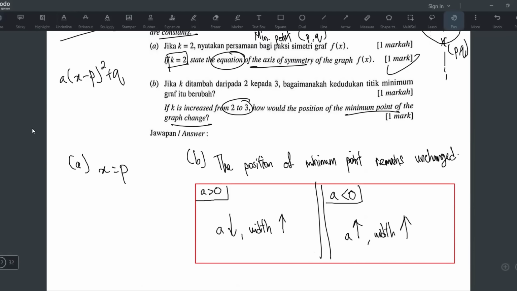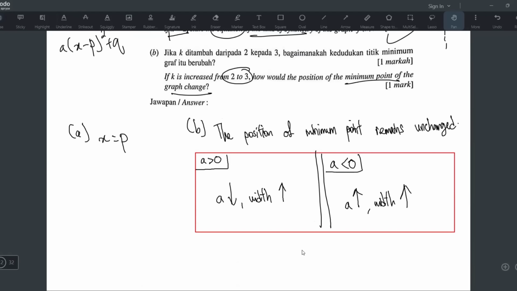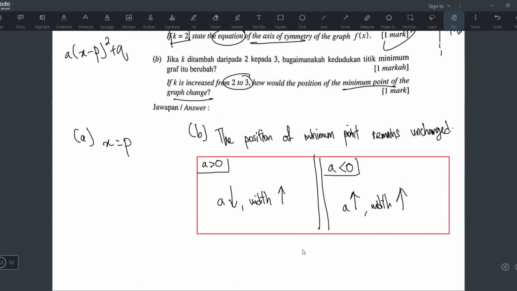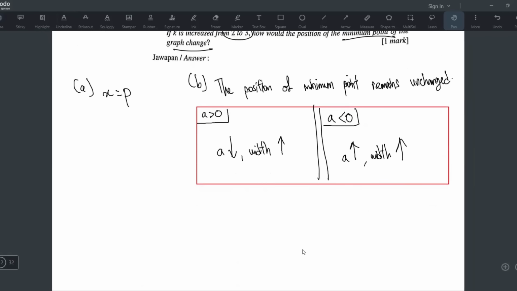Okay, if you are the one of the best 08 student that faced your SPM yesterday, you should know this, right? Okay lah, not now lah, because it's over already. So yeah, but this is what you need to know lah.